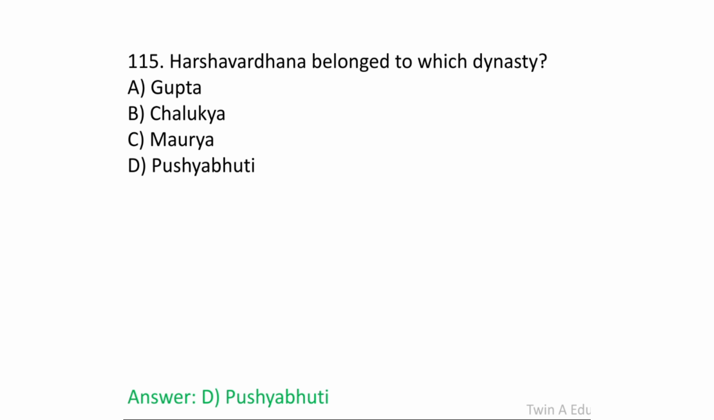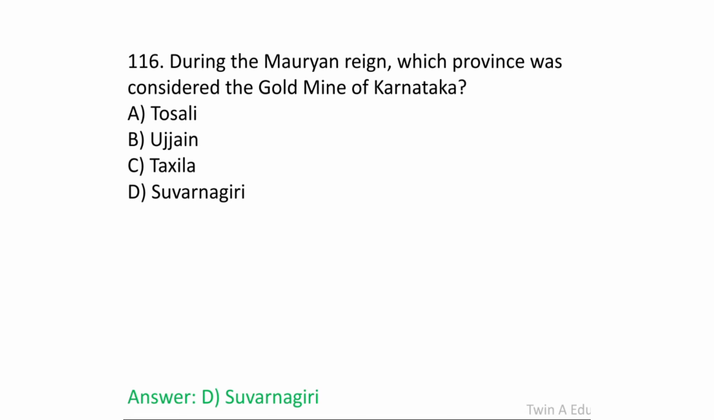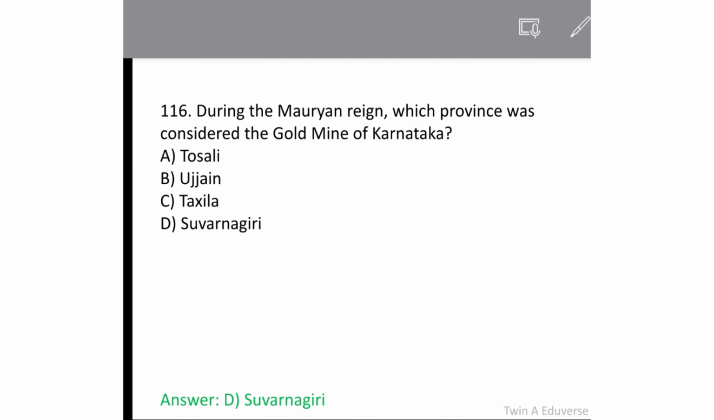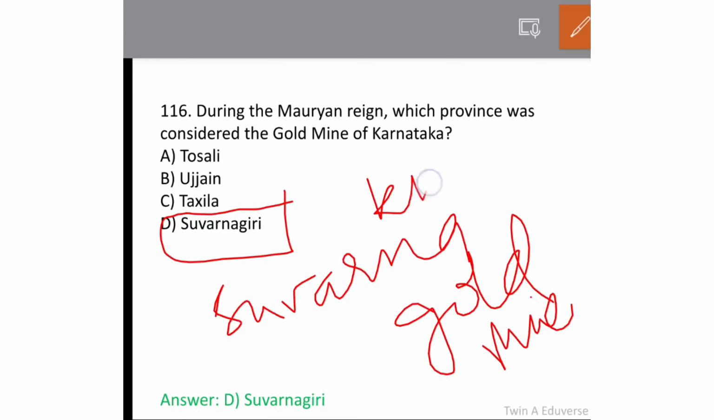Harshavardhana belonged to which dynasty? You know the answer? Pushyabhuti. During the Mauryan reign, which province was considered the gold mine of Karnataka? Suvarnagiri. Suvarna, it's the gold mine of Karnataka.